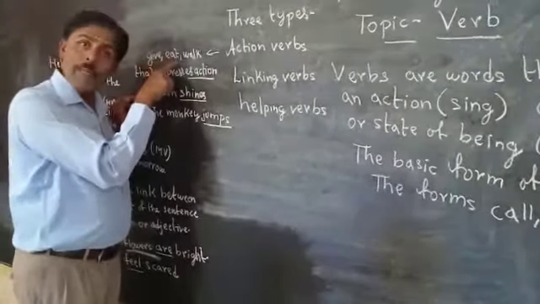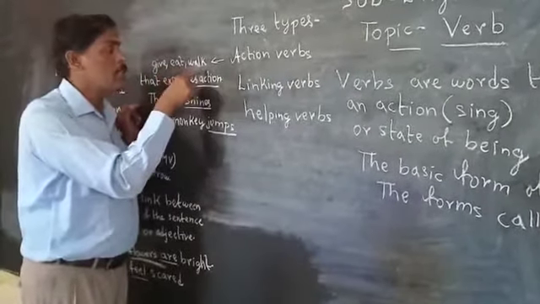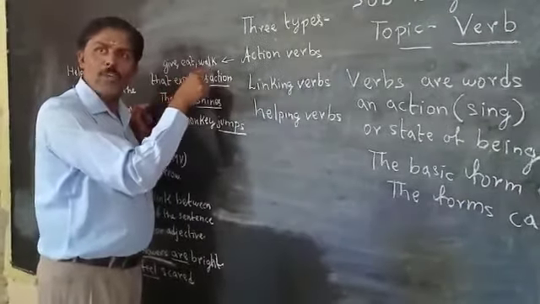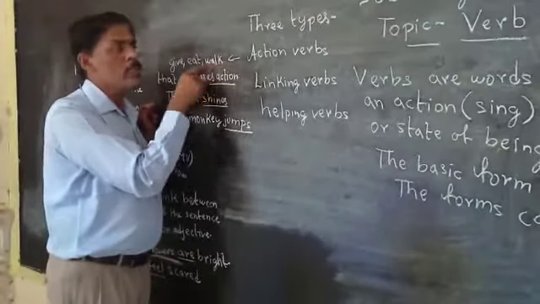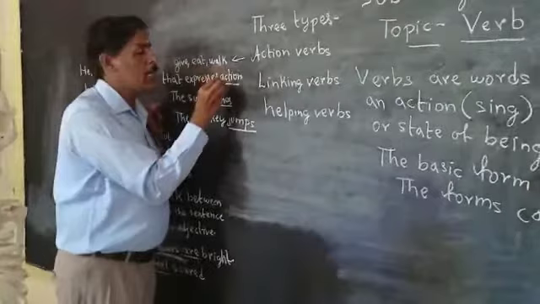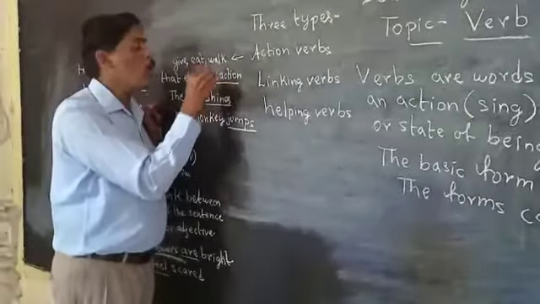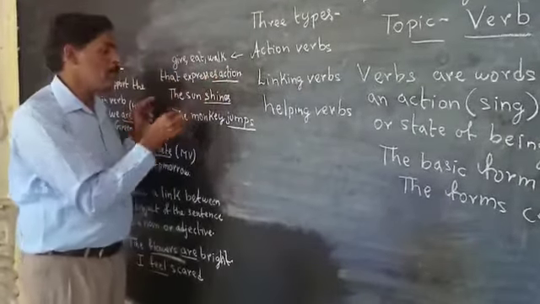Eat. I am eating. I am going to eat. Walk. Let us walk together. Let me walk towards Hosadurga Road. So all these words express the action. So they are called the action verb.